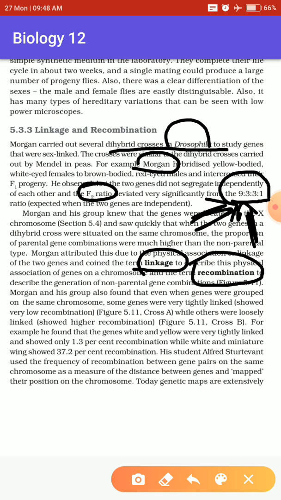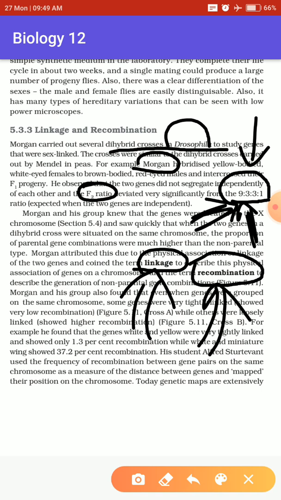These were the two phenomena that occurred, due to which this ratio was not found in Morgan's experiment. So in this topic, we will discuss what linkage and recombination actually are.